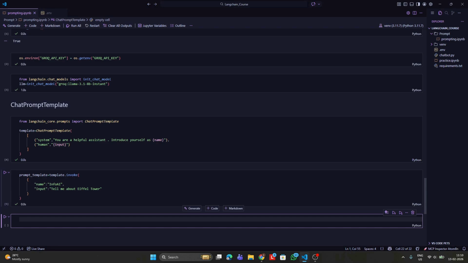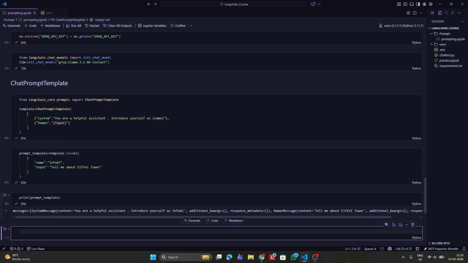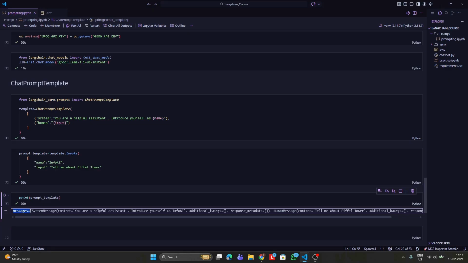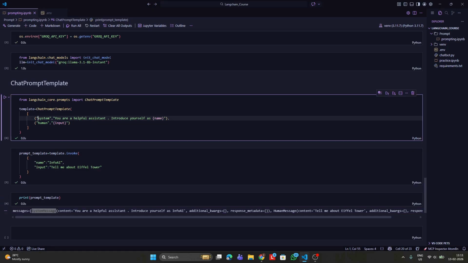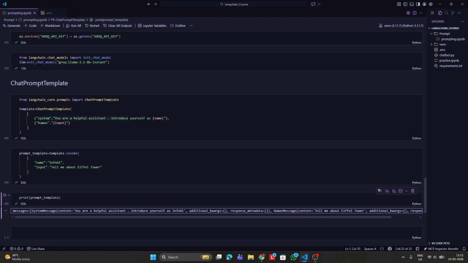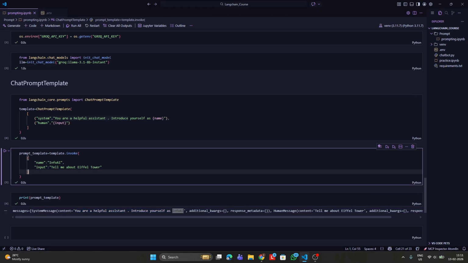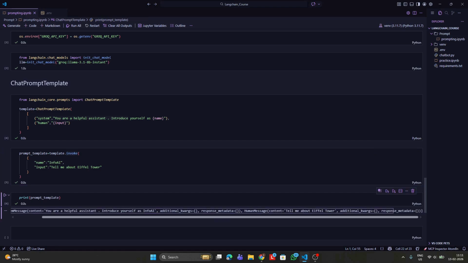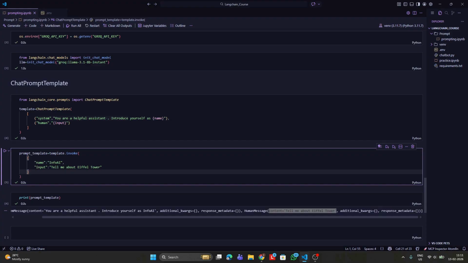Let us print this prompt template. I'll just put print of prompt template. You can see here it returns a message which is a list. This list contains the system message. The system message is the one which we have defined over here. You are a helpful assistant. Introduce yourself as, and you can see info AI is present over here, since we have passed info AI as a parameter into the invoke function. Similarly, we can also see the human message content. The human message content would be tell me about Eiffel Tower. This is because we have passed it into the prompt template.